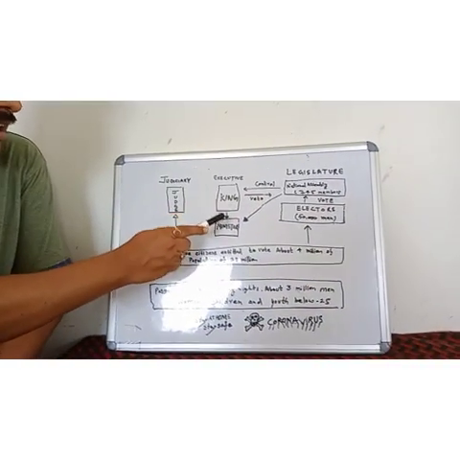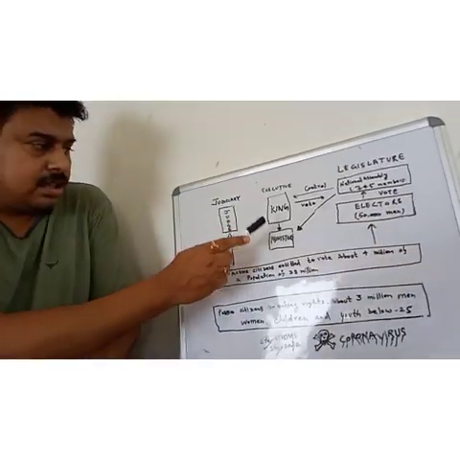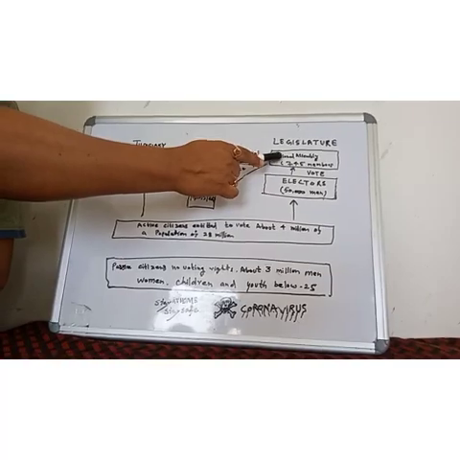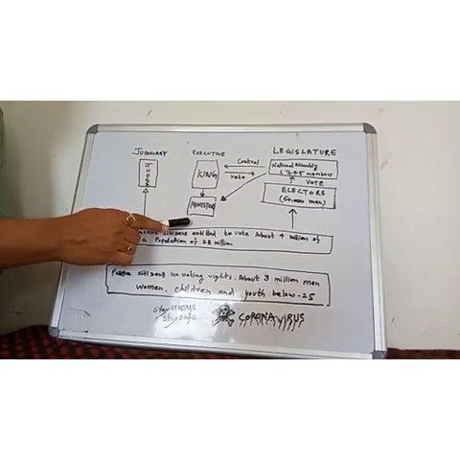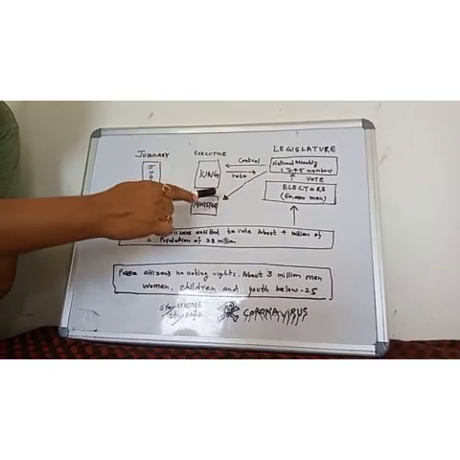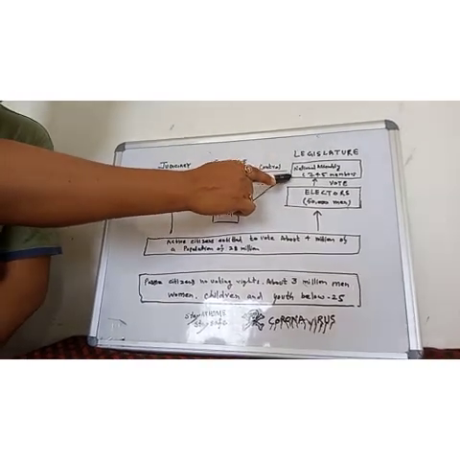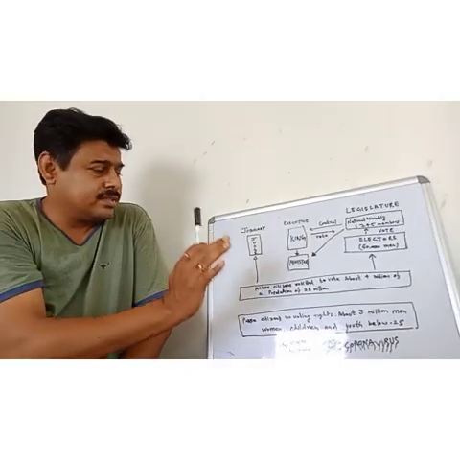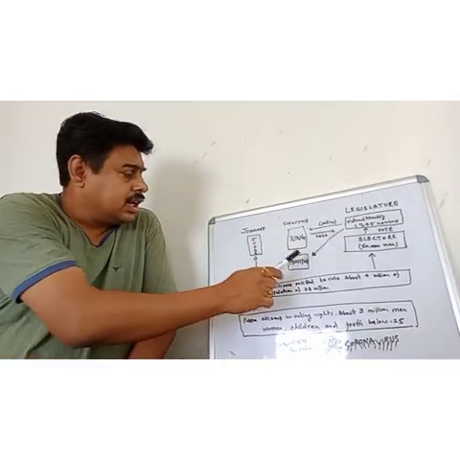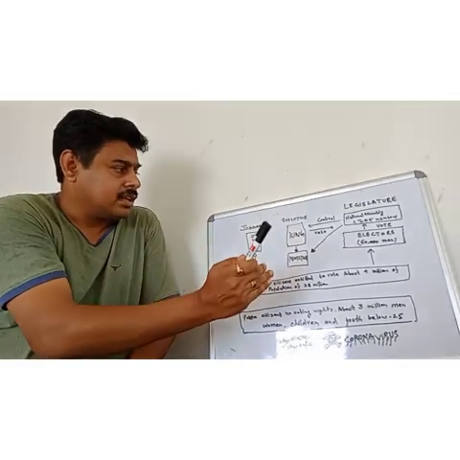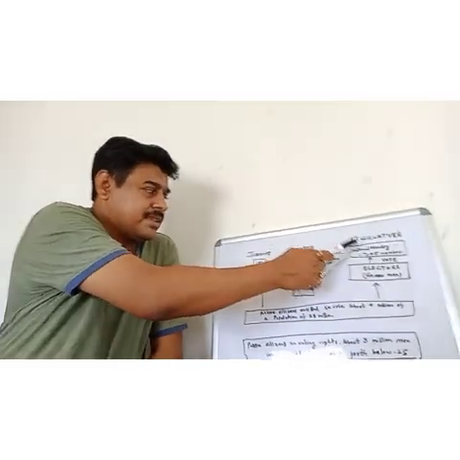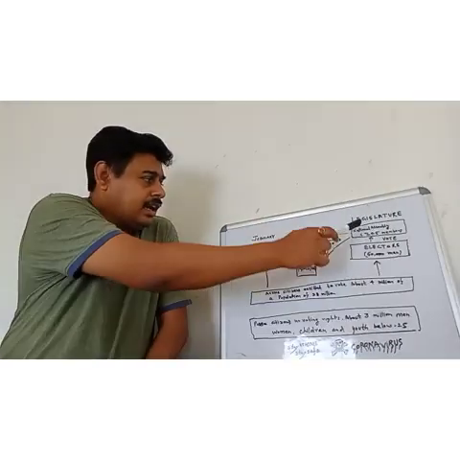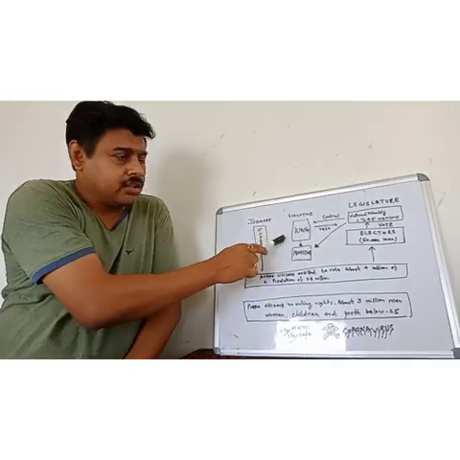Next, the king will select the ministers. Ministers will execute the laws. Whichever law is made by the National Assembly, those laws will be executed by the ministers. But these ministers will also be responsible to the National Assembly. Whatever activity they are doing, whatever policies they implement, they should answer for their activities to the National Assembly. That means the National Assembly can ask them questions. In that way, the work of the legislature and the work of the executive is determined.